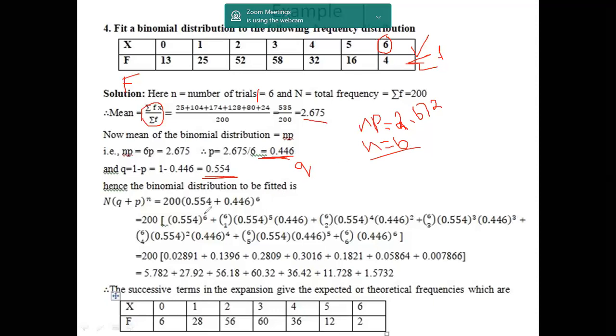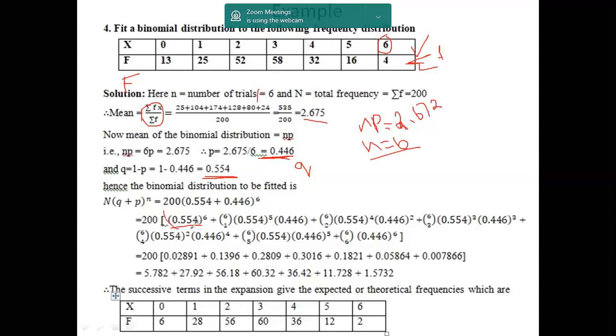After that, we just apply them in the binomial distribution expansion, where 200 is the total frequency, and this is the 0th frequency. I'm just explaining this one.